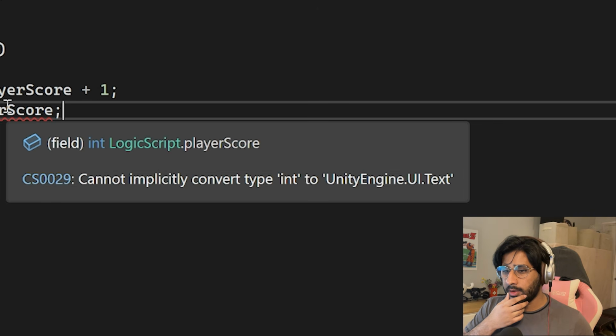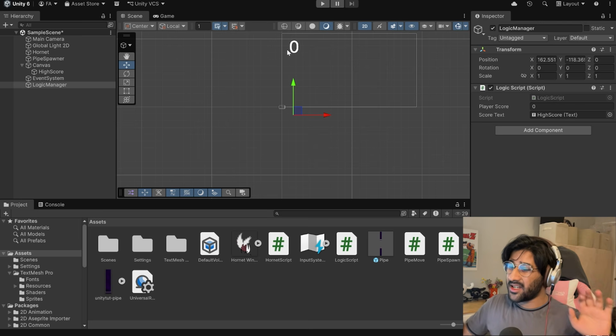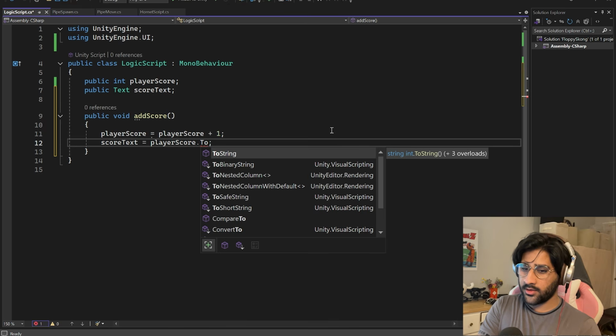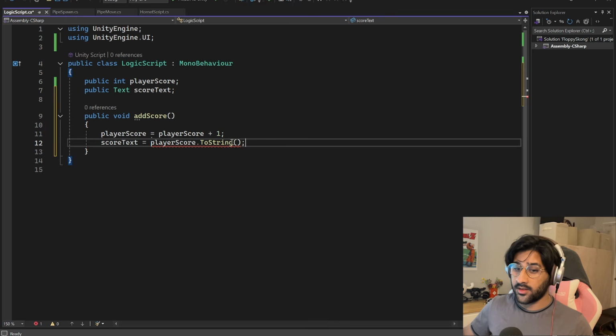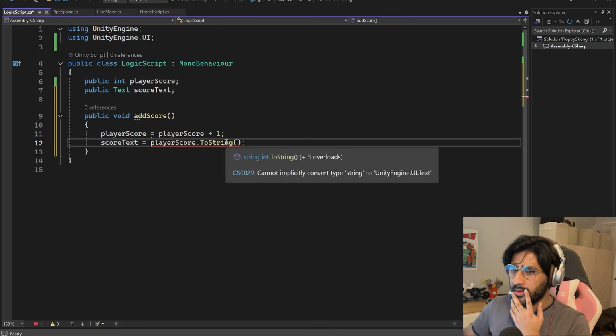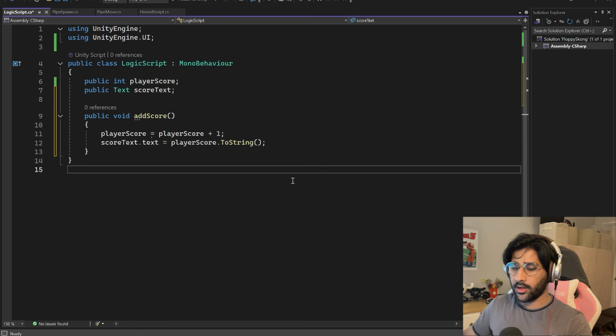Cannot implicitly convert int to UnityEngine.UI.Text. So basically what it's doing is it's reading this as a string. A string is text. Even though technically it is a number, it's reading this as text, and this is a number because we defined it as an integer. So it's like, brother, how do you want me to convert integer to text? To do that, apparently the command is ToString. I don't know why or how it works. All I know is that should fix the problem, right? No? Cannot implicitly convert string. What? Oh, I forgot to add .text here. Boom. There we go. That should be good.